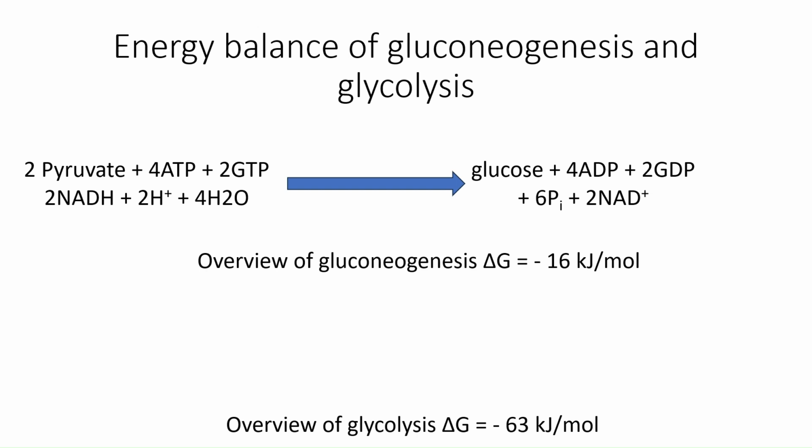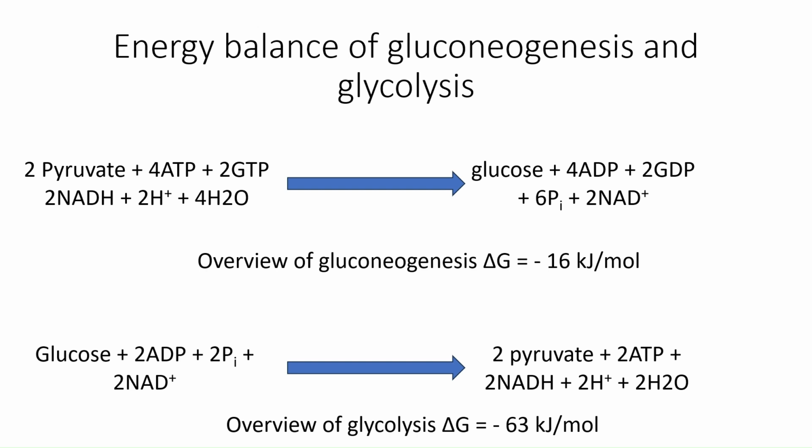In case of glycolysis, the total free energy change is minus 63 kilojoule per mole, and the overall equation is glucose plus 2 ADP plus 2 inorganic phosphate plus 2 NAD+ gives 2 pyruvate plus 2 ATP plus 2 NADH plus 2H+ plus 2 H2O. By comparing both of these reactions, we can see that when glucose is converted to pyruvate, we only get 2 ATP molecules and 2 NADH per glucose.